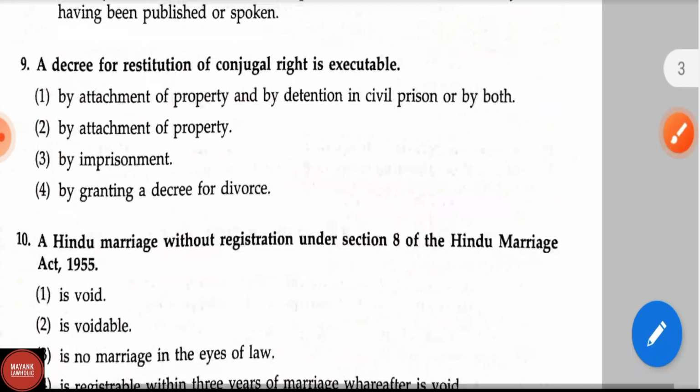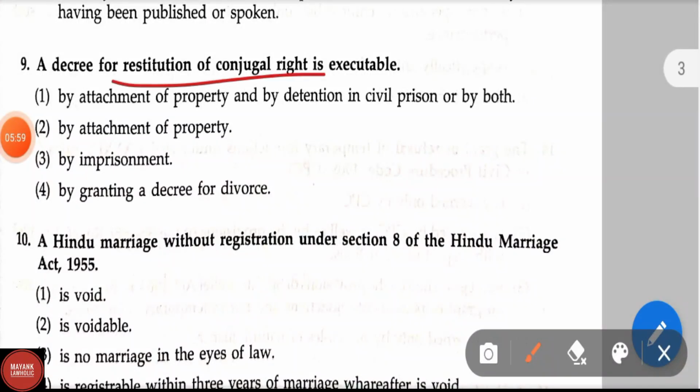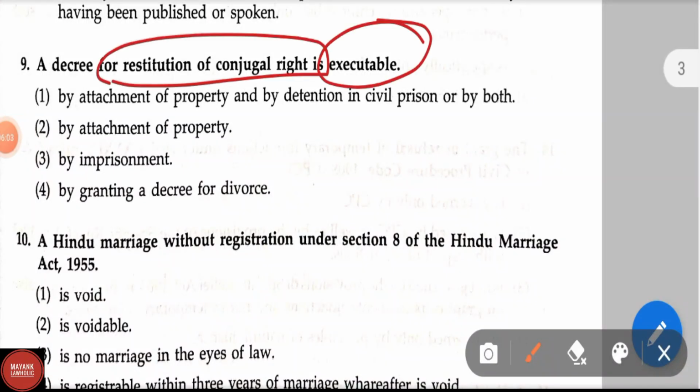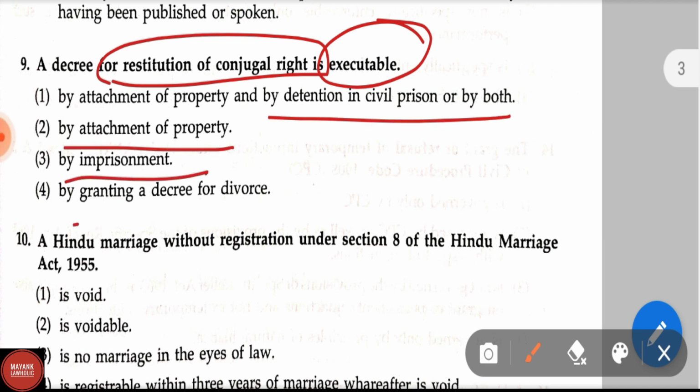Now let us see question number 9. A decree for restitution of conjugal rights is executable by the attachment of property and by detention in civil prison, or by both; by attachment of property; by imprisonment; by granting a decree for divorce. Correct answer is option second, by attachment of property.